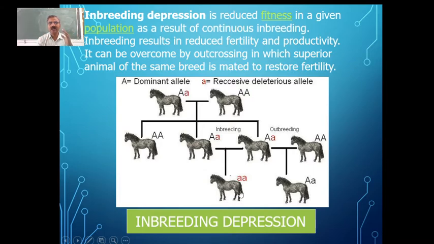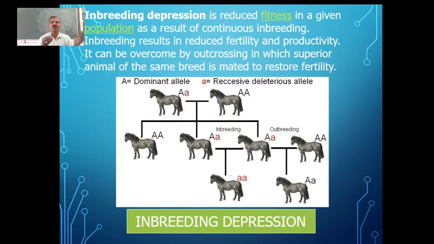And secondly, the fertility of the individual is also going to be affected. They may become sterile. They may not be able to reproduce at a regular time. Such a case is what we call inbreeding depression. So inbreeding depression is reduced fitness in a given population as a result of continuous inbreeding. So when you say continuous inbreeding, what do you mean by continuous inbreeding? How many times can you go for inbreeding?